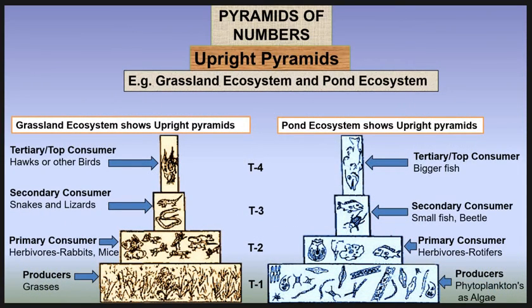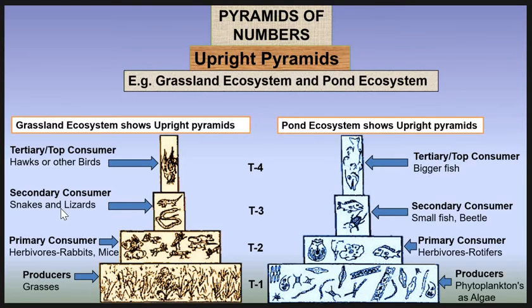First, we study the upright pyramid of number. Example is grassland ecosystem and pond ecosystem. In grassland ecosystem, the producers, which are mainly grasses, are always maximum in number and they occupy the base of the pyramid. Then the primary consumers, that is the herbivores like rabbit, mice, are lesser in number than the producers.